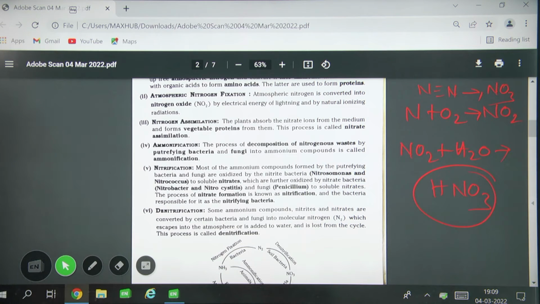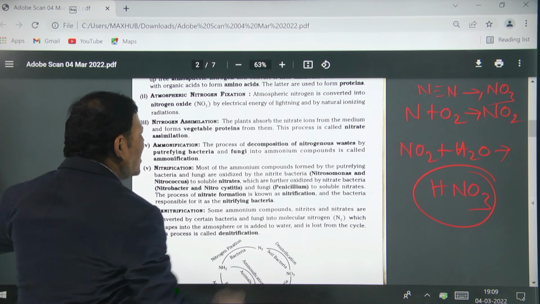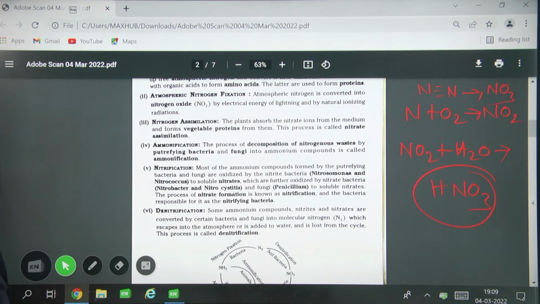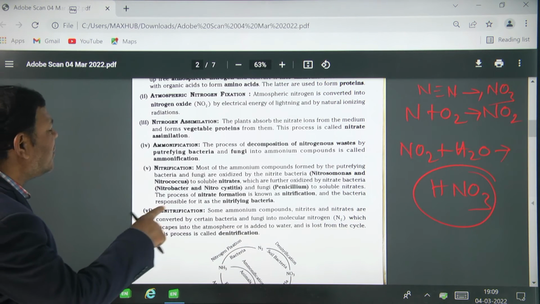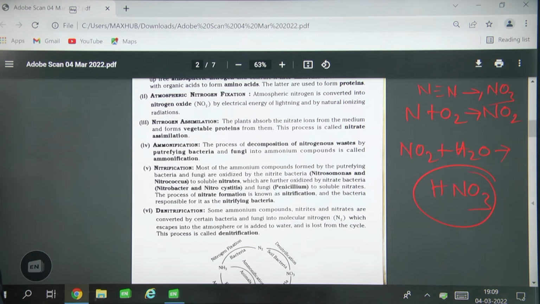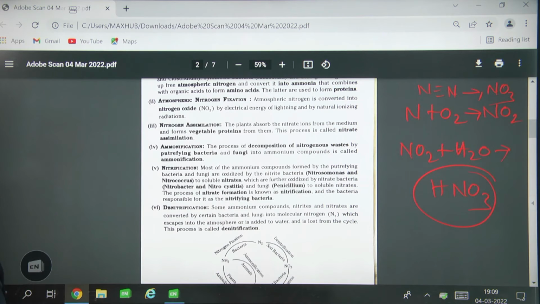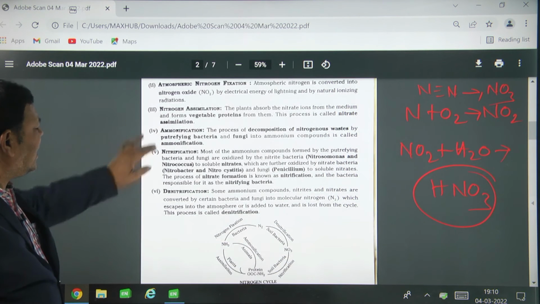Here nitrification means most of the ammonia compounds are formed into nitrite by some bacteria, Nitrosomonas, Nitrococcus. These are soluble. When they are oxidized, especially by Nitrobacter, Nitrocystis and Penicillium, they are converted into the nitrate form. Then plants utilize this nitrate. So that is nitrification. That is called nitrification.